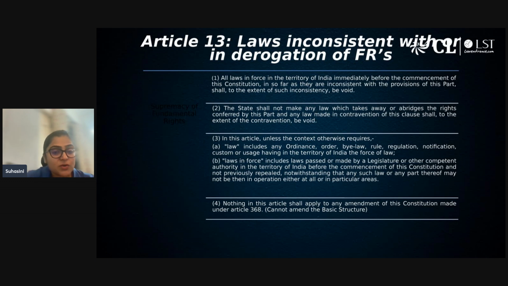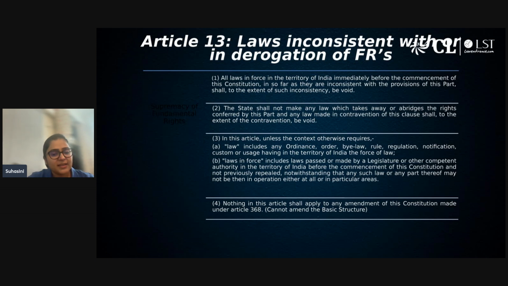And if you take into consideration Article 13, Clause 3, you can refer to this, because it is defining what is law. Just to keep in mind, it says law includes any ordinances, order, bylaws, rules, regulation, notification, customs, or usages having in the territory of India the force of law. Also, it says laws in force include law passed or made by the legislature or any other competent authority in the territory of India before the commencement of this constitution and not previously repealed, notwithstanding that any such law or any part thereof may not be in operation either at all or in a particular area. So this is basically defining what falls within the definition of law.